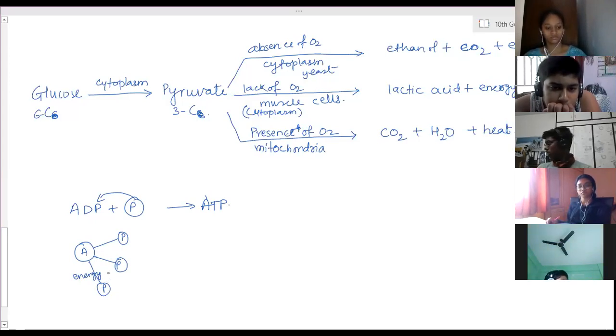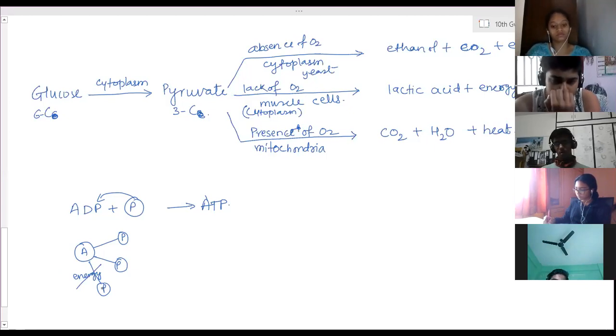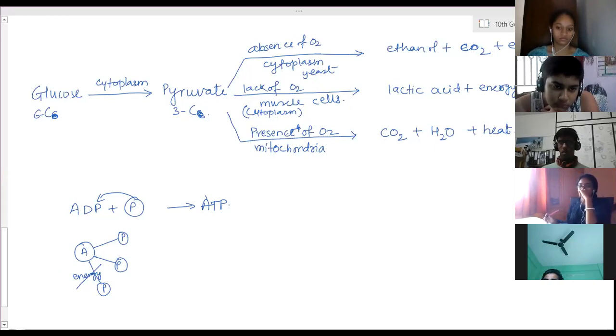So whenever energy is required, we have to take it back. For any process energy is needed. That is, when you are running, you need more energy. So at that time, the energy will come out. How will it come out? This bond will break. When one bond breaks, 38.5 kilojoules of energy will be released. And that energy is utilized by only one molecule. There are millions of molecules of ATP present inside the mitochondria. So one by one, they keep giving out whatever required amount of energy will be produced.